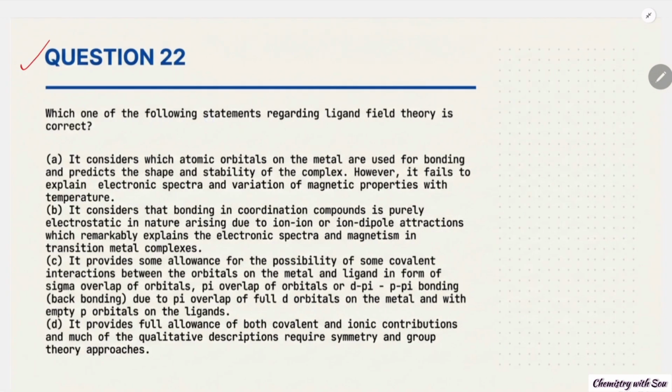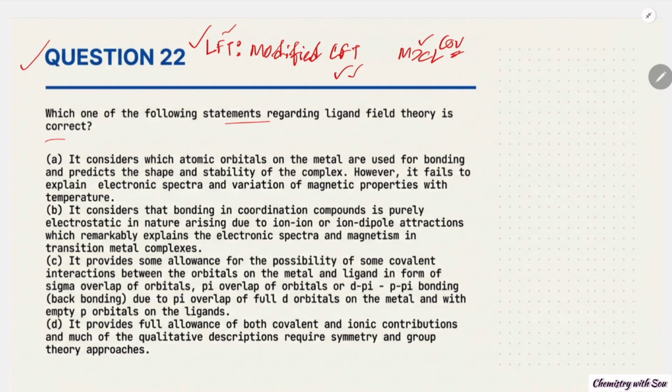In the question number 22, which one of the following statements regarding the ligand field theory is correct? So ligand field theory is called LFT, which is a modified CFT. In CFT everything is right but the interaction is electrostatic. But LFT says that there is some sense of bonding between the metal and ligand, that must be a covalent bonding. So not only an electrostatic interaction. So this LFT accounts for the covalency in the metal ligand orbital overlap.